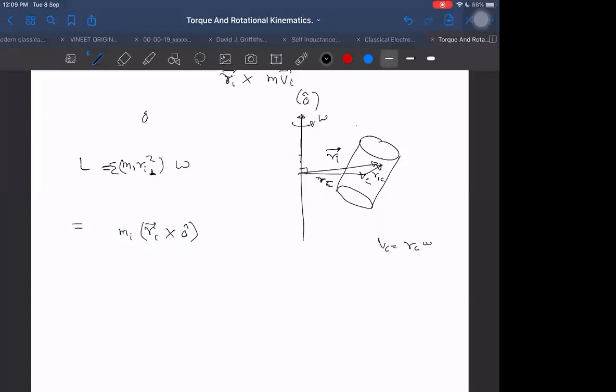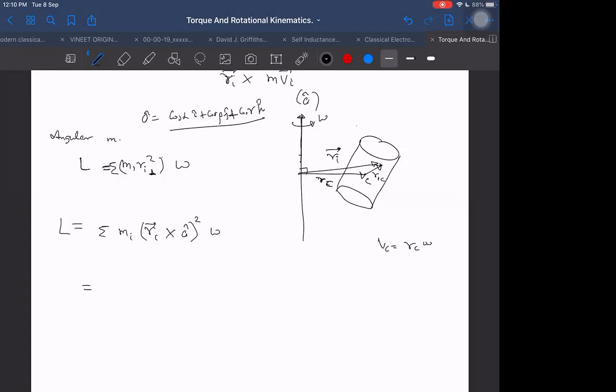Let a cap have direction cosines cos alpha i cap plus cos beta j cap plus cos gamma k cap. It is the unit vector, so a unit vector can be written in terms of direction cosines. Then sigma mi ri perpendicular square into omega will be the angular momentum about this axis.